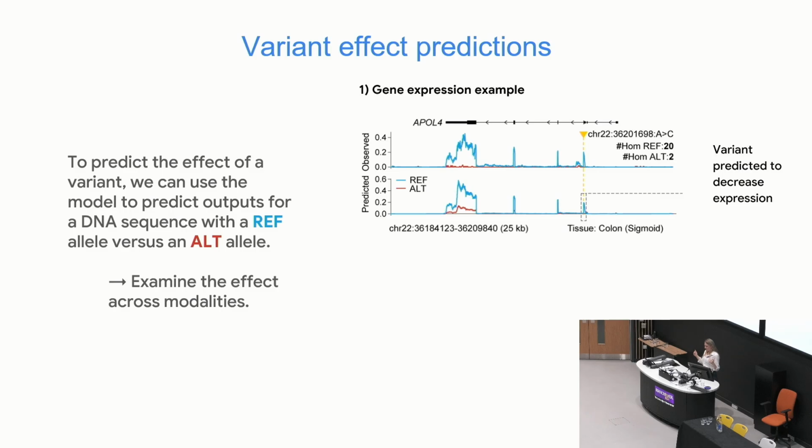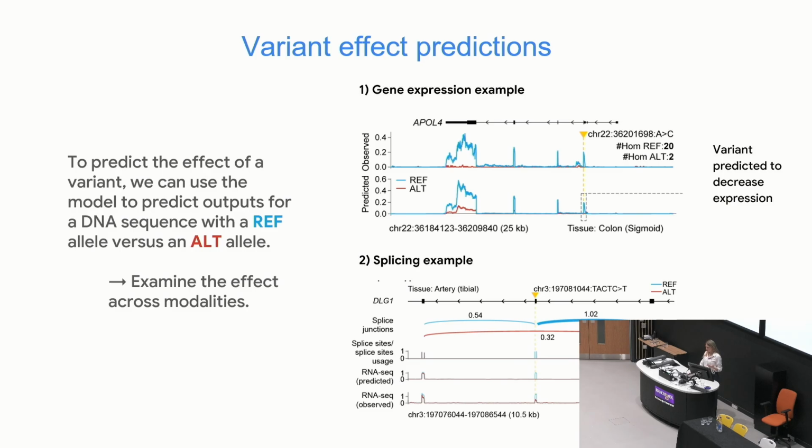Then we can see how inserting that alt allele is changing the model predictions and summarize those differences, alt minus ref. In this first example, from the paper, we see that the alt allele in red is predicted to decrease the RNA-seq profile of this APOL4 gene in colon tissue. So we're saying the model thinks this variant will reduce that gene's expression in this context. And this is true: the truth is the top row and the prediction is the bottom row.